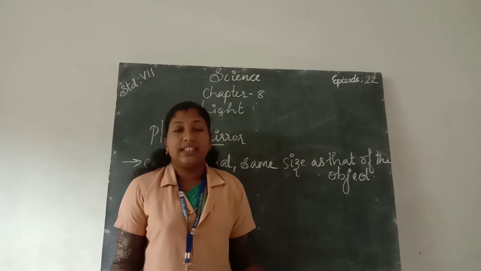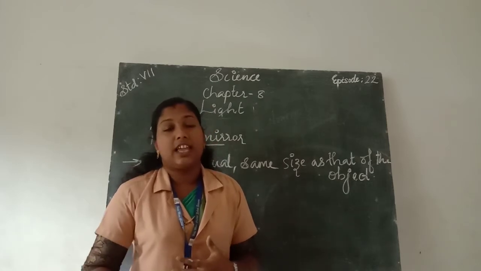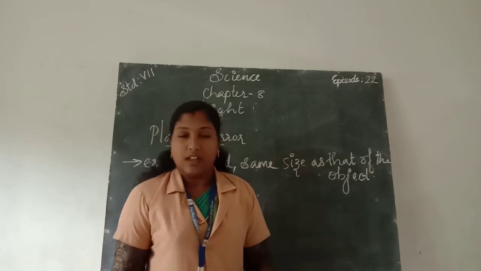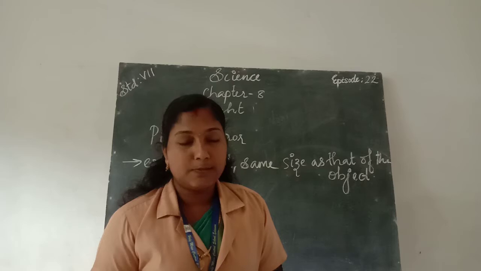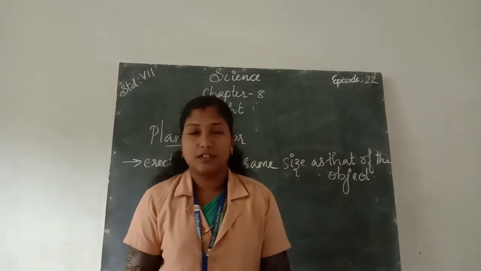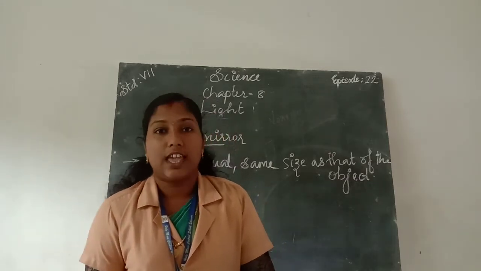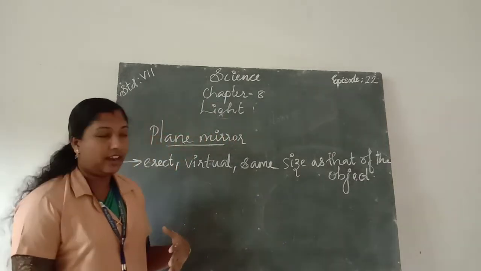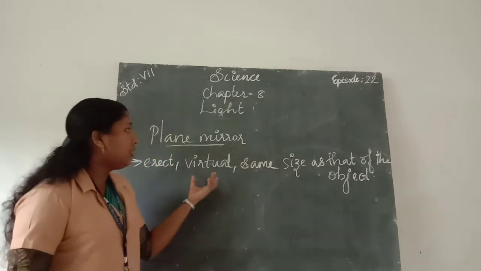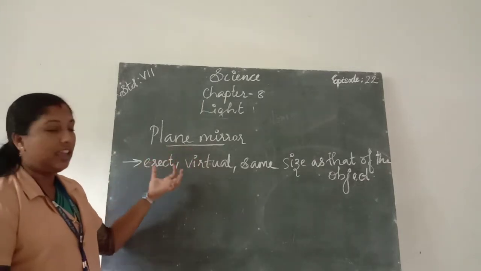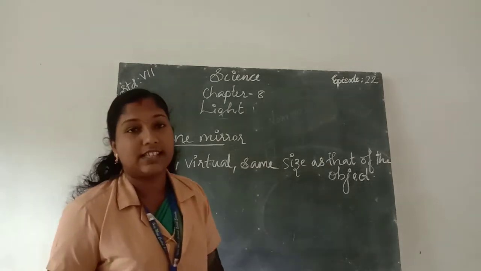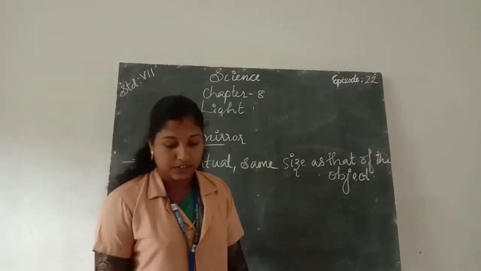And also the distance between the object and the image is the same. The distance between the object and the image produced by a plane mirror is the same. So the image formed by a plane mirror is erect, virtual and the same size as that of the object.